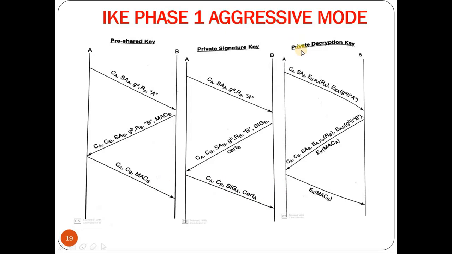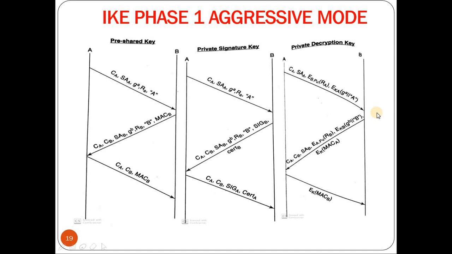Now let us go to the final option, that is private decryption key. In this case, A will send the cookie of A, the SA of A, along with a random number RA which is encrypted using B's public key. Along with that, it will also embed the partial key GA concatenated with the identity of A, and this whole thing is encrypted using a key called KA. Now KA is nothing but the hash of the cookie of A and the random number RA.